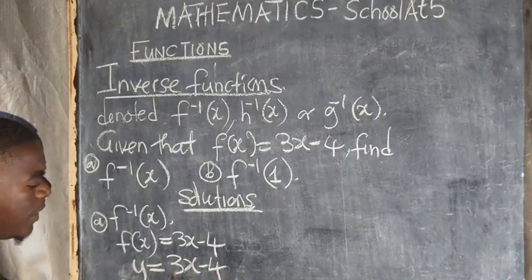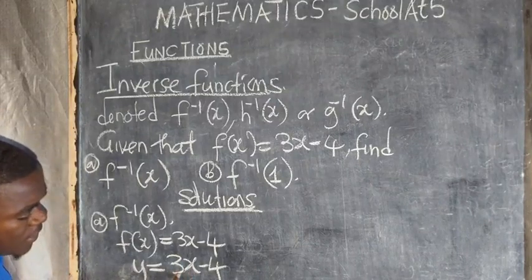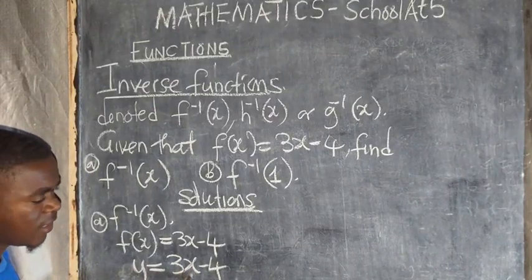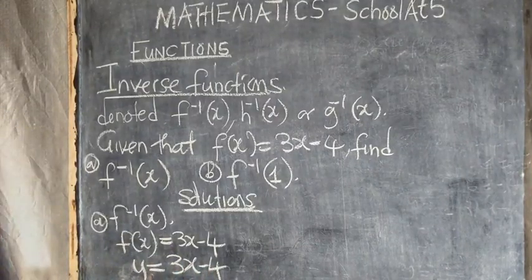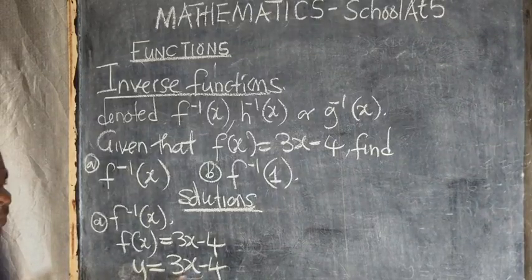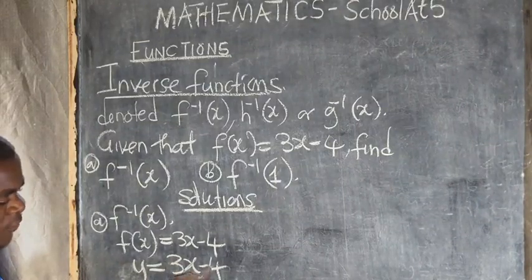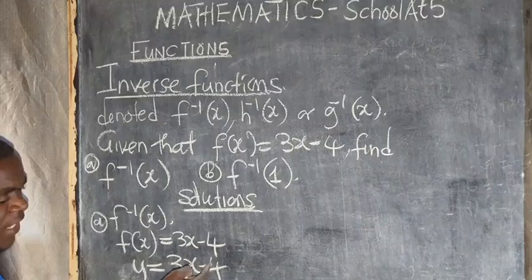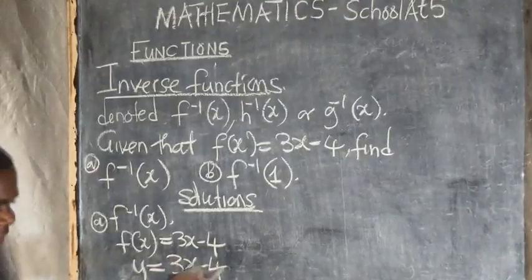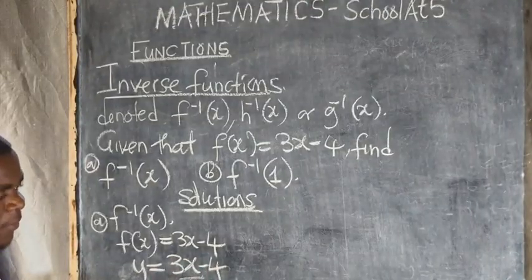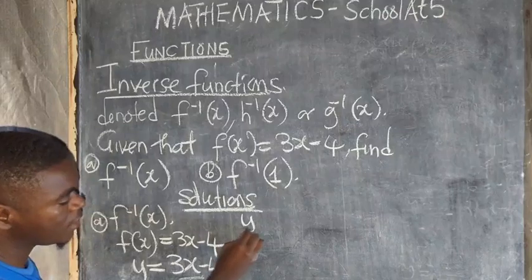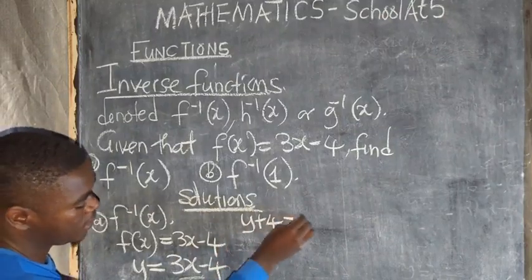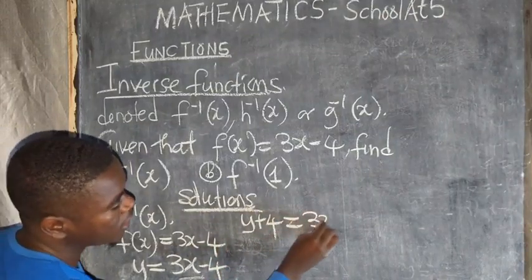So how then do you make x the subject of the formula? X is attached with a 3 this side. So this 4 will come this side, so that we just leave this one alone. It is a negative, and when it comes this side, it becomes a positive. So you are going to have y plus 4 is equal to 3x.